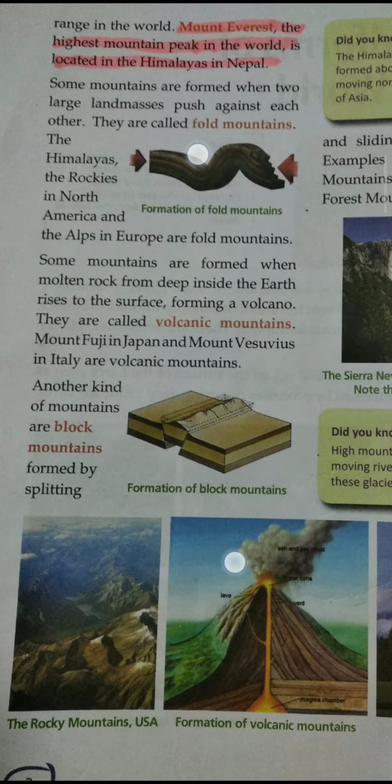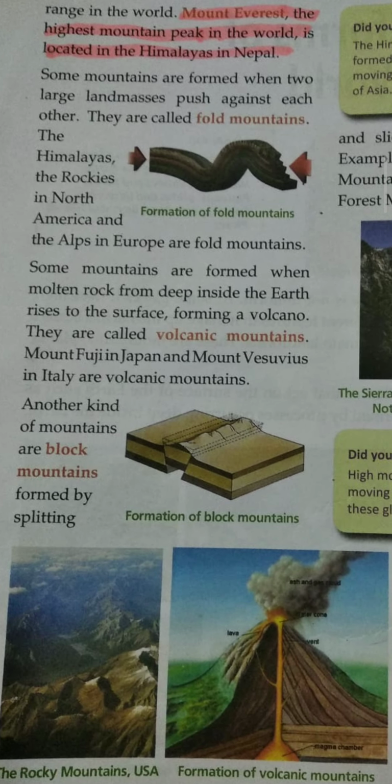Mountains which are formed when two large land masses push against each other are called fold mountains. Examples: the Himalayas, the Rockies in North America and the Alps in Europe.